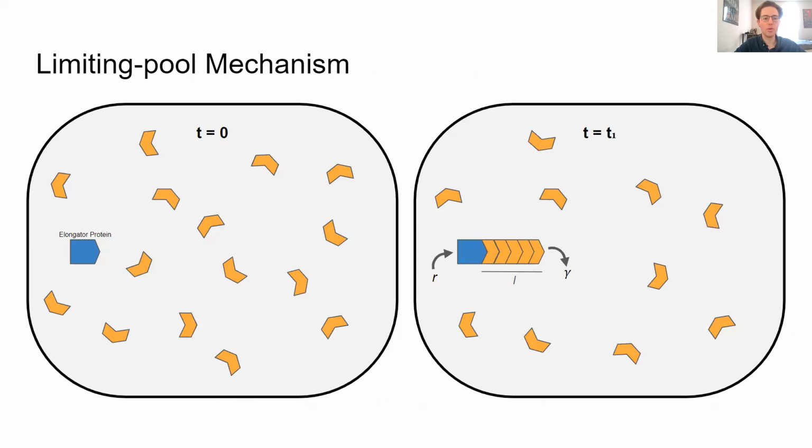Now, these filaments are growing in what's called a limiting pool, where there is a set maximum number of monomers in the pool at all times. These monomers can be used as part of the filament, or they can be free monomers. At time t equals 0, the filament has length 0, and as time progresses, monomers attach to the elongator protein and cause the filament to increase in length, but also decrease the free monomer pool to make sure that the total number of monomers in the system remains the same.